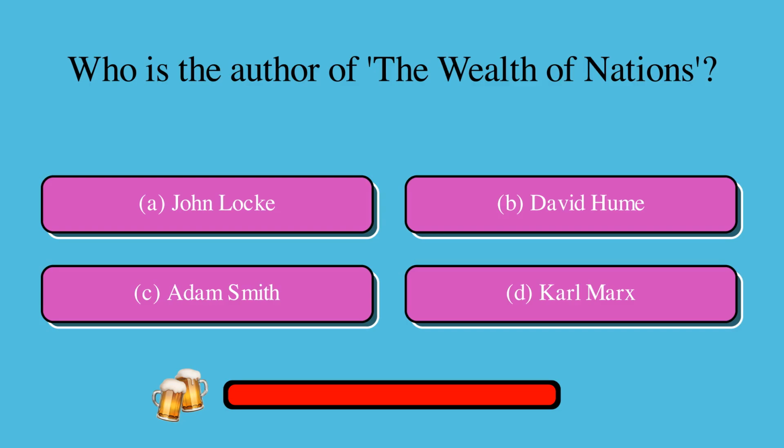Who is the author of The Wealth of Nations? Is it A, John Locke, B, David Hume, C, Adam Smith, or D, Karl Marx? The correct answer is C, Adam Smith.